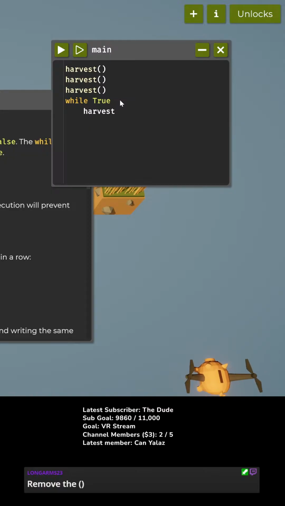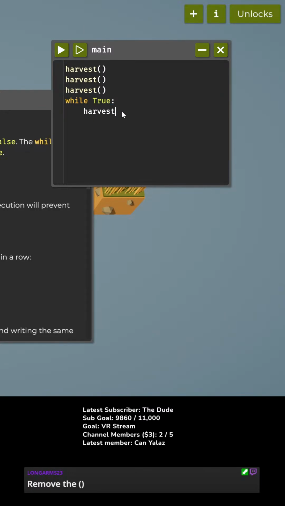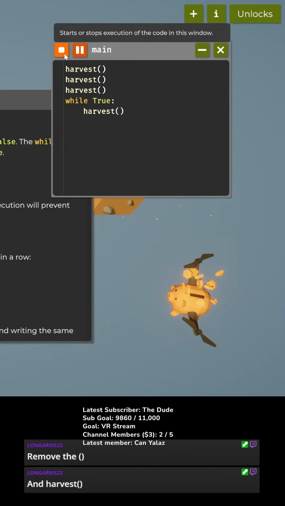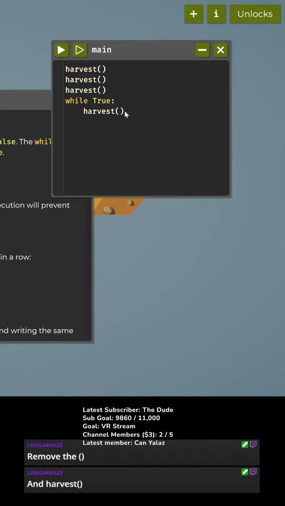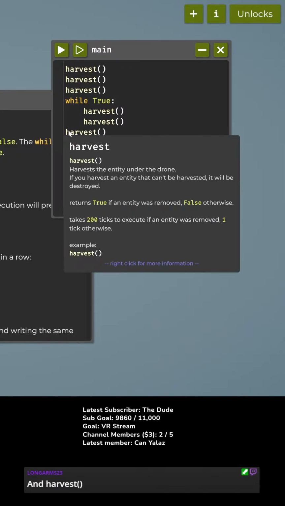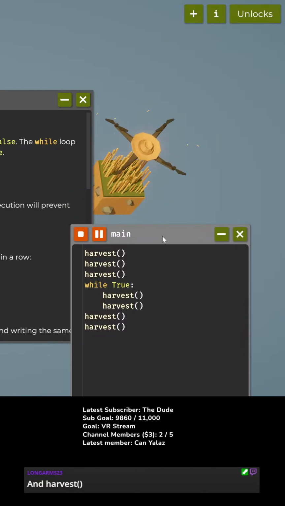While true colon harvest. Like this. Not a valid statement. Did I mean to write harvest? Sure. While true harvest? Okay, try that. There we go. So we could get 300 like that, but what if we do while true harvest, harvest, harvest? Can I do Control C, Control V? I can. Look at this.